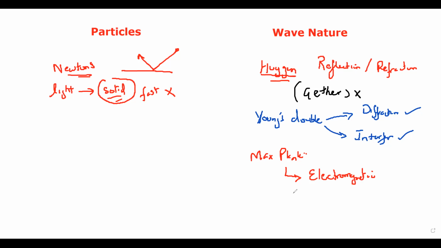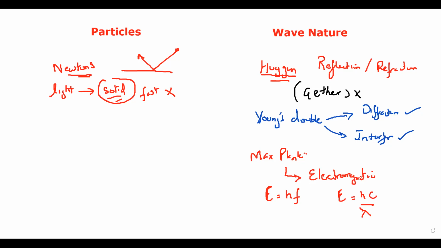And he gave the formula to find the energy of light: E equals hf, or E equals hc over lambda. These are the formulas which can be used to work out the energy of electromagnetic radiation. E equals hf, or E equals hc over lambda.